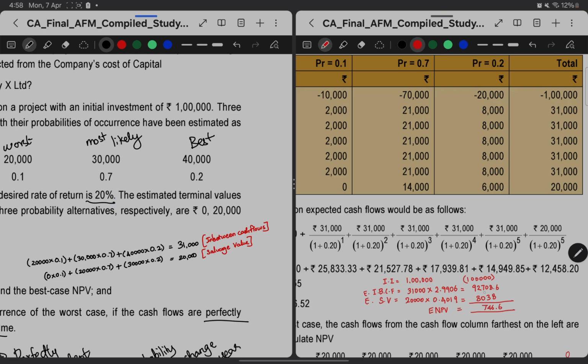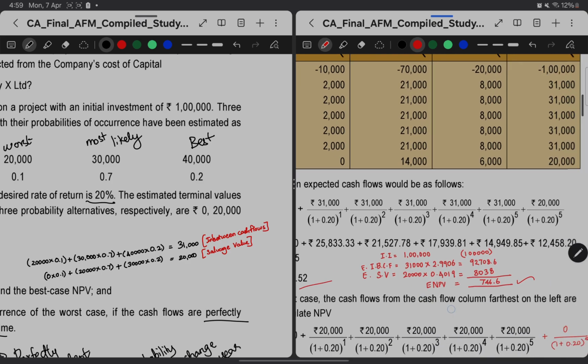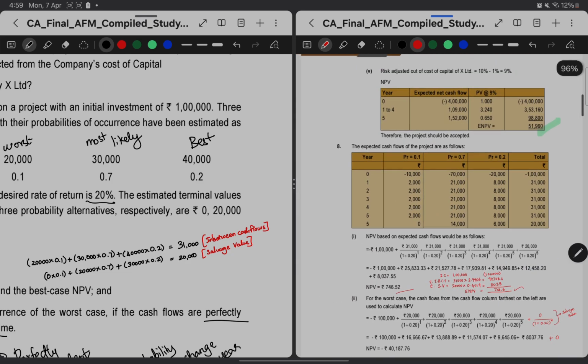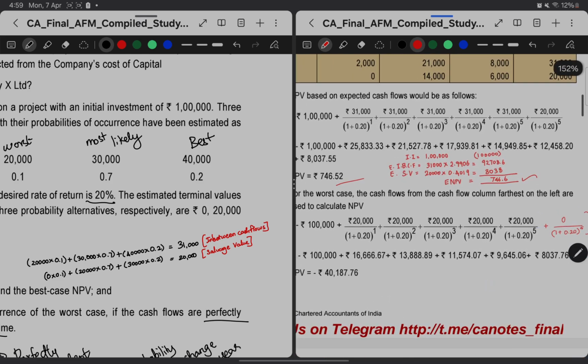If we take 92,708 for in-between cash flows for 5 years, and then for the 5th year salvage value, the 5th year discount factor 0.4019, we get 8,038, and we are getting an expected net present value of 746.6, which is same as the ICAI answer. So we don't need to put this big table, we can directly go with PVAF.